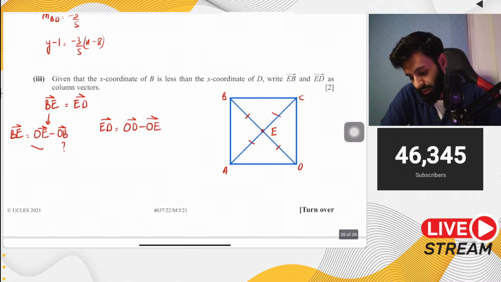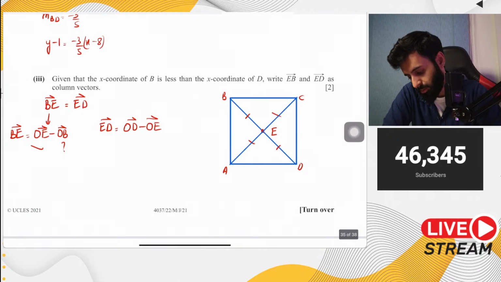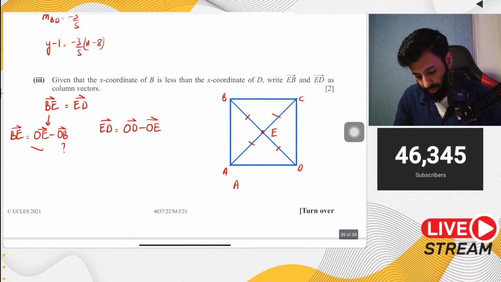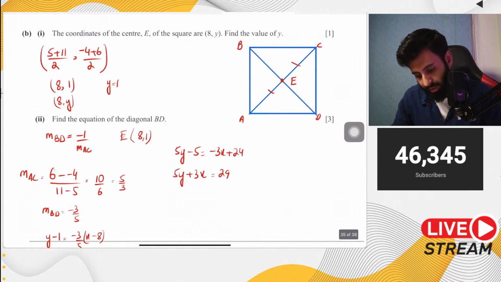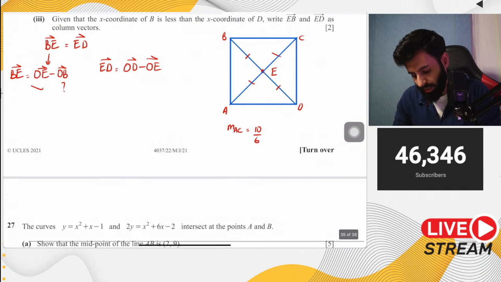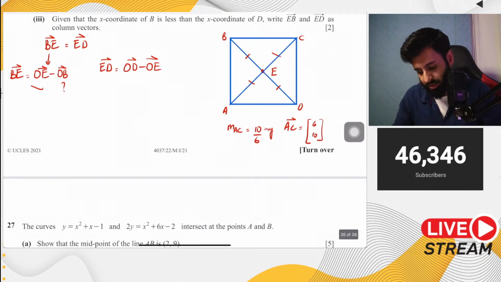Notice that we found out the gradient of AC. So the gradient of AC that we found out, remember this concept that you can form a vector using the gradient also. The gradient of AC before we simplified it was equal to 10 upon 6. Which means that if you write AC as a vector, AC as a vector will be equal to 6 and 10. Why? Because remember, this is the change in y and this is the change in x.